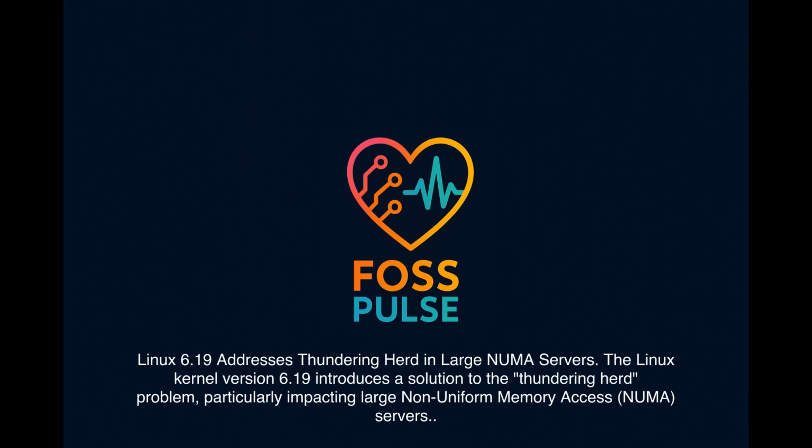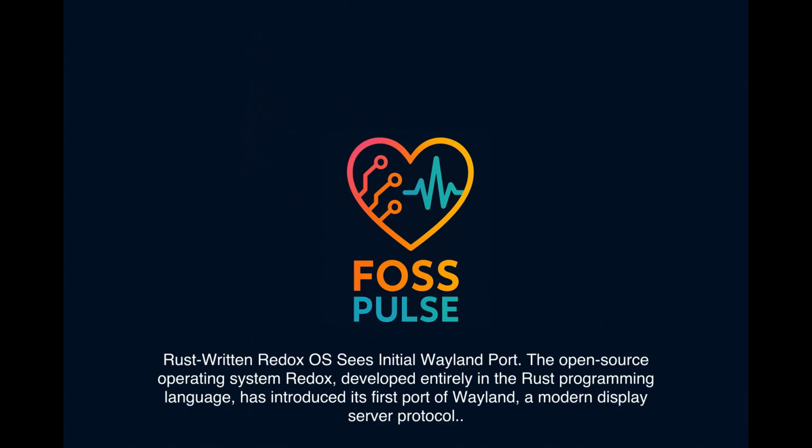Linux 6.19 addresses thundering herd in large NUMA servers. The Linux kernel version 6.19 introduces a solution to the thundering herd problem, particularly impacting large non-uniform memory access and NUMA servers.